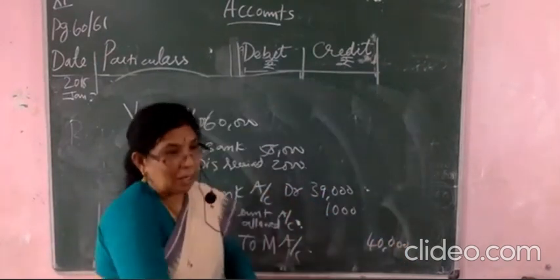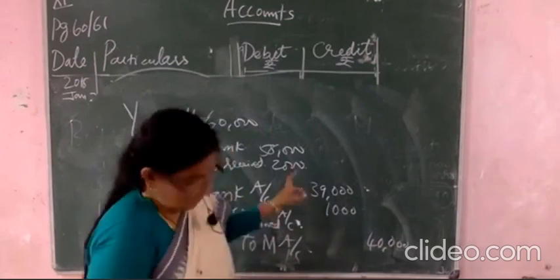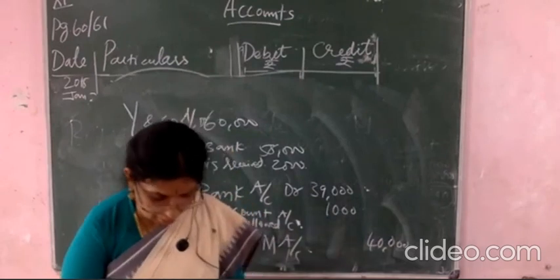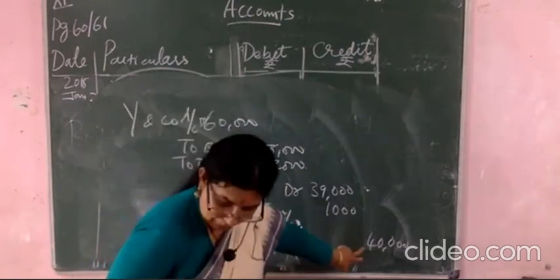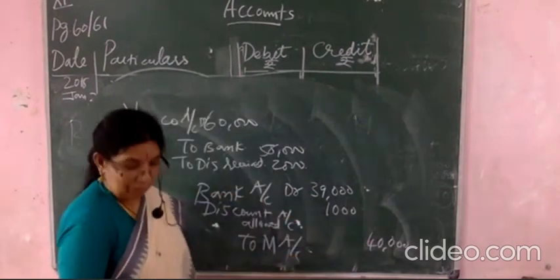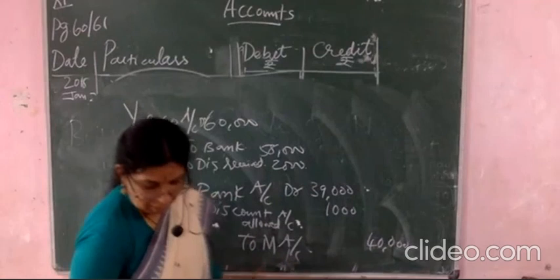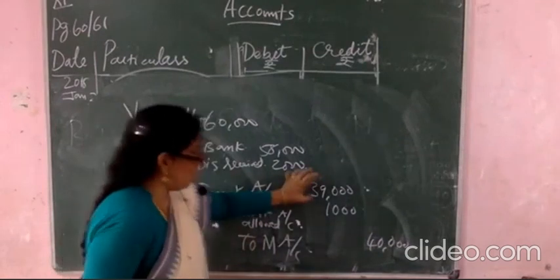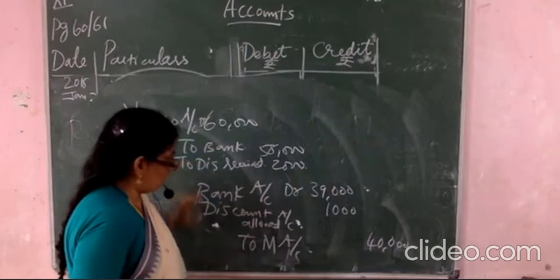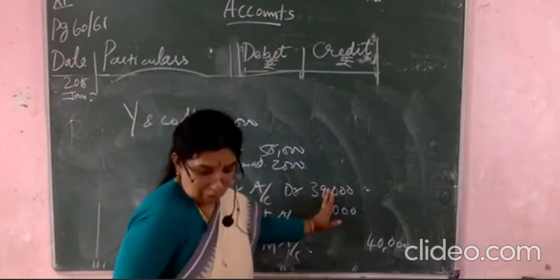And here, related to M, I am telling you again, sold goods to M on credit. That means this is the M account 40,000. Clear? Now received a check from M in full settlement and deposited the same to the bank. So the bank will be 39,000 deposited in the bank. Okay. The discount will be 1,000 rupees.